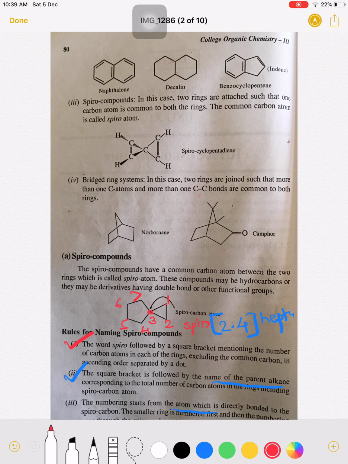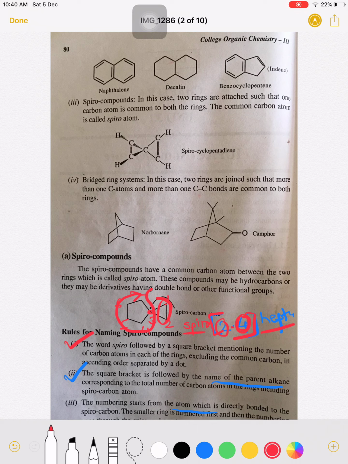So what we have done here, initially we have written the name spiro, then followed by a square bracket, the numbers are given. Initially the first number is given for the smaller ring, the second number is given for the bigger ring, and these two are separated by a dot inside the square bracket, and after that the total carbon count is calculated for the rings, and then it is written as an alkane.